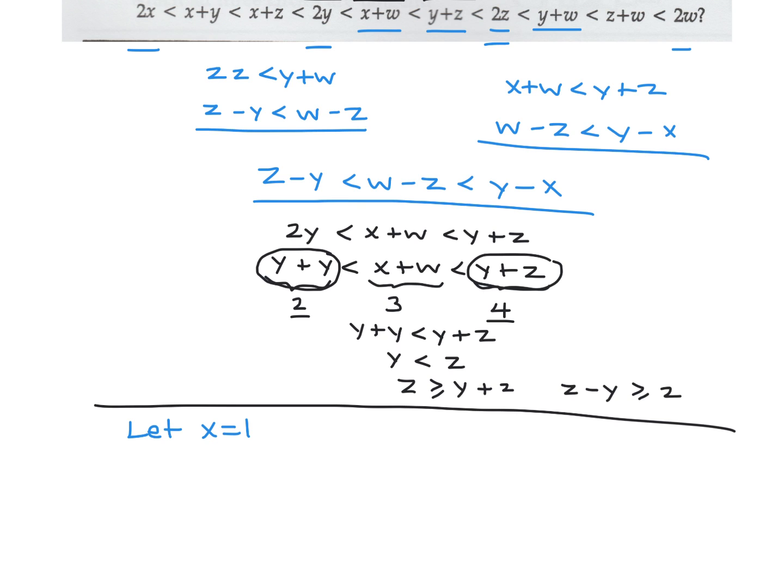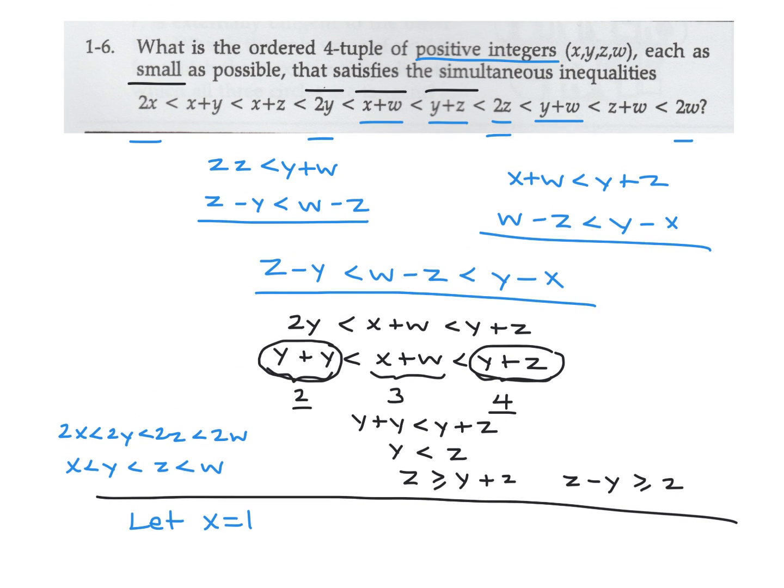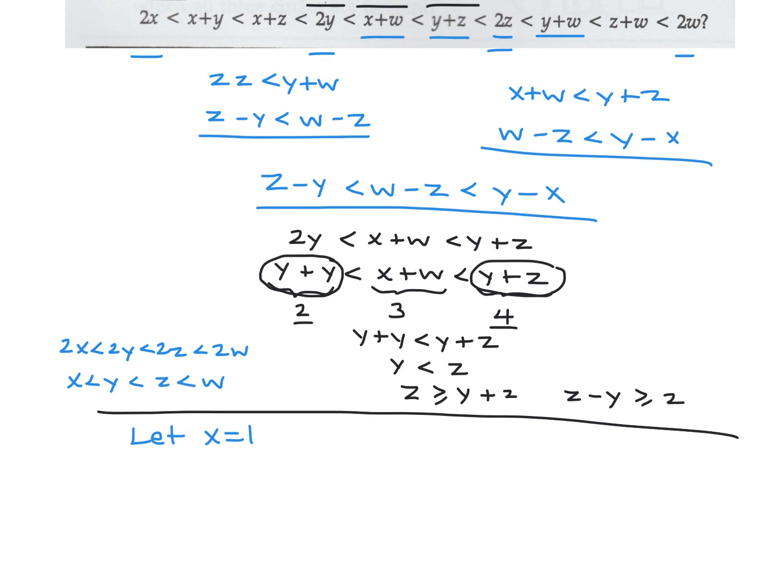So 2x is less than 2y, is less than 2z, is less than 2w. So x is less than y, is less than z, is less than w. So x is the smallest. And since we want the smallest numbers, let's start with the smallest positive integer, because they're all positive integers, right? Okay, so let's start with 1 for x.